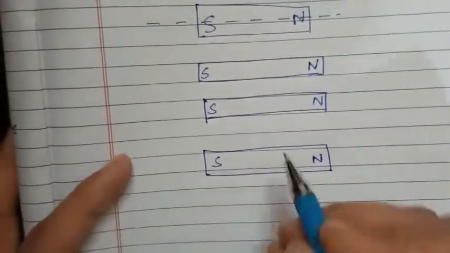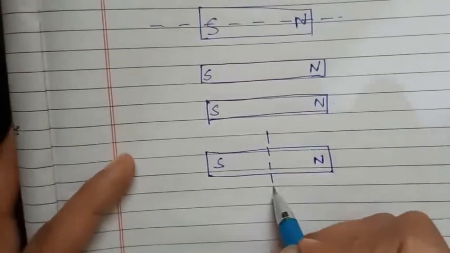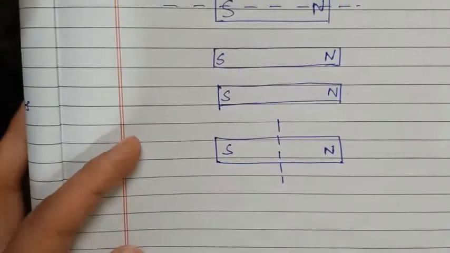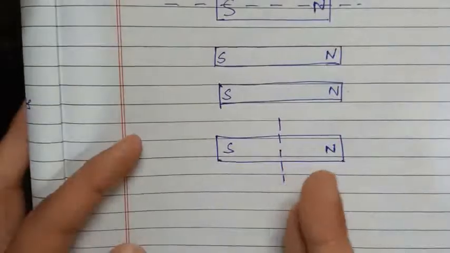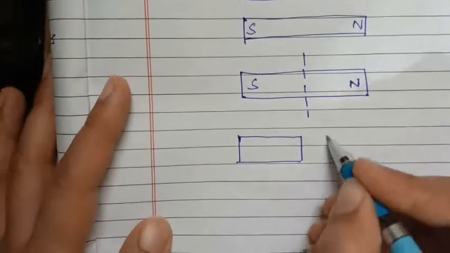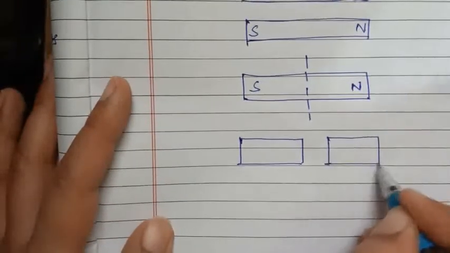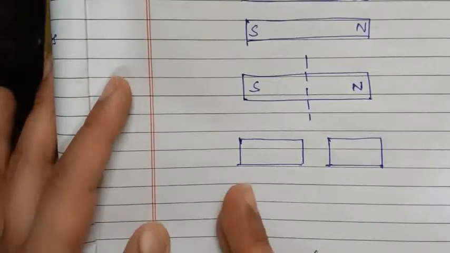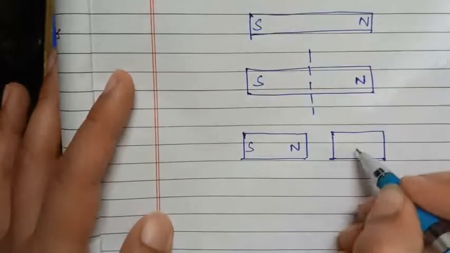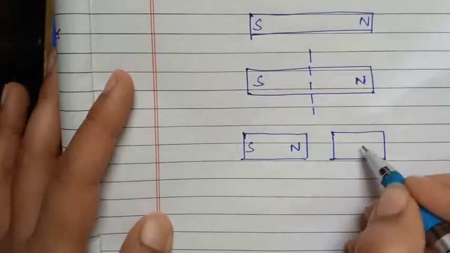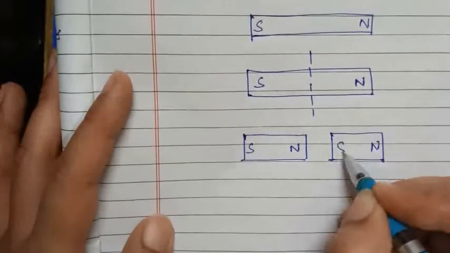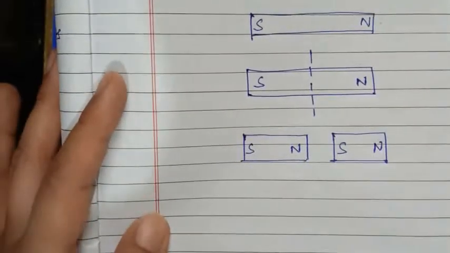Now, if the bar magnet is cut perpendicular to its longer length, like this, then it is again separated into two halves, the right portion and the left portion. Again it automatically acquires a north pole and south pole on each.